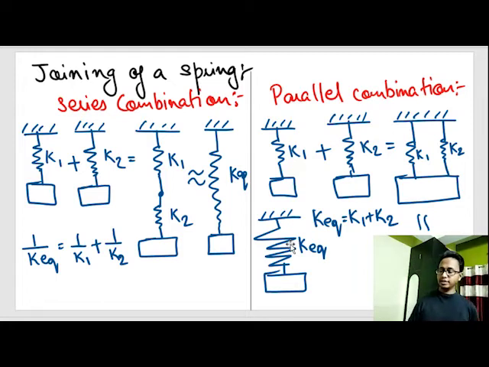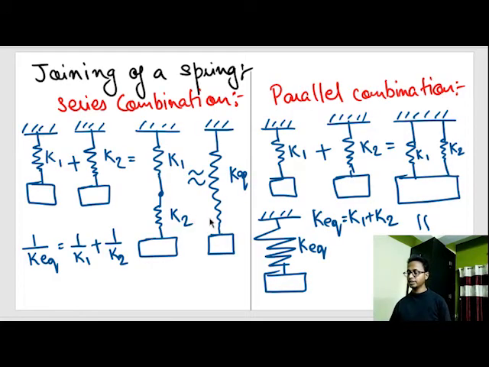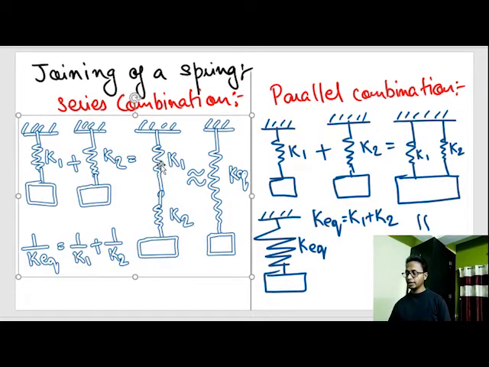Now there is a little bit of a thing. I taught you series combination and parallel combination, so let's draw the diagram once again.